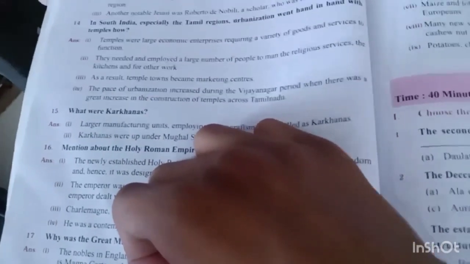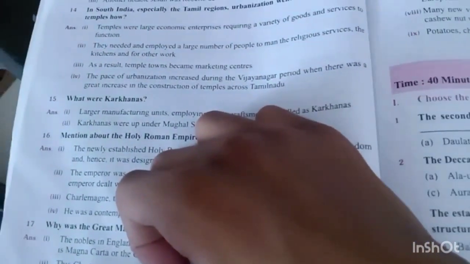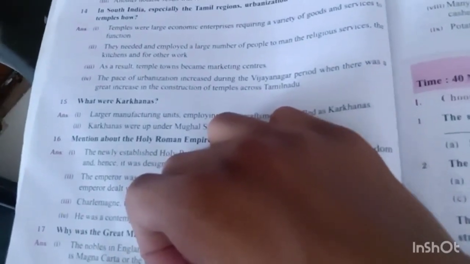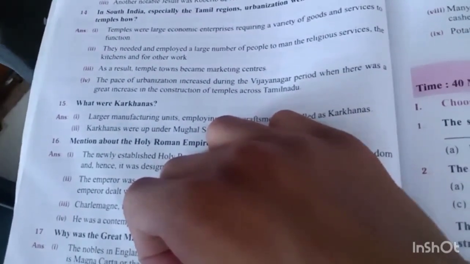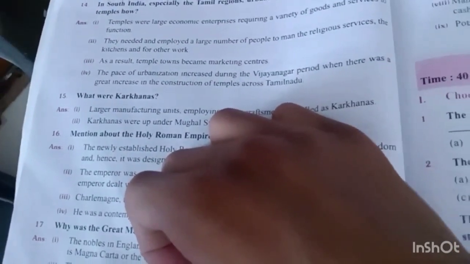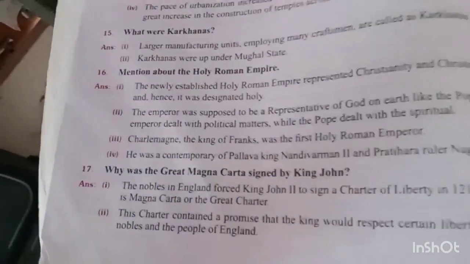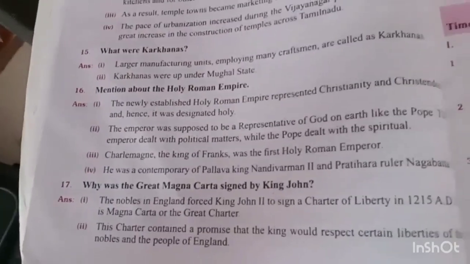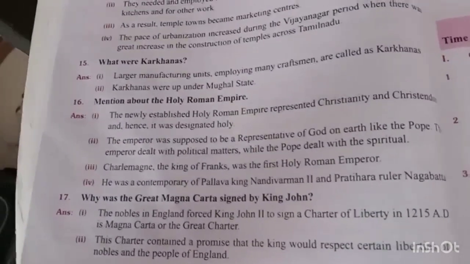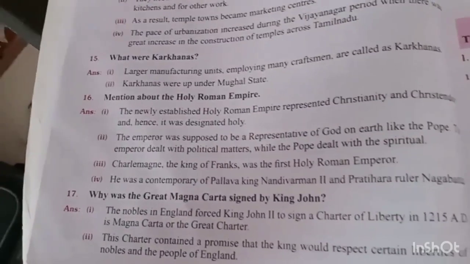As a result, temple towns became marketing centers. The pace of urbanization increased during the Vijayanagar period, when there was a great increase in the construction of temples across Tamil Nadu. What were Karnakaras? Larger manufacturing units employing many craftsmen are called Karnakaras. Karnakaras were set up under the Mughal state.